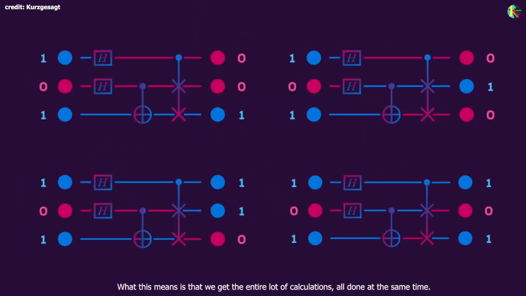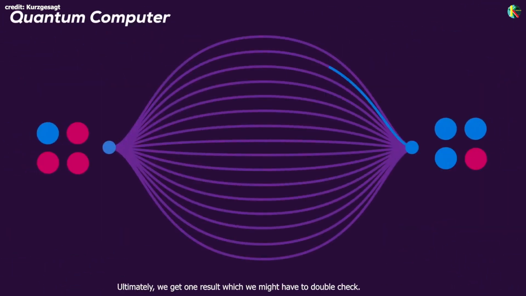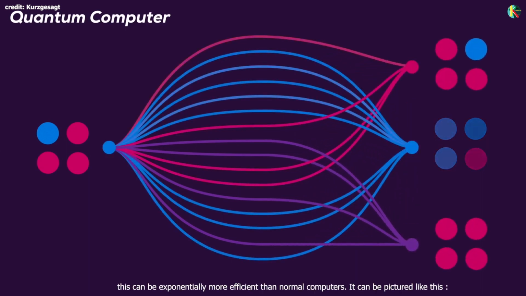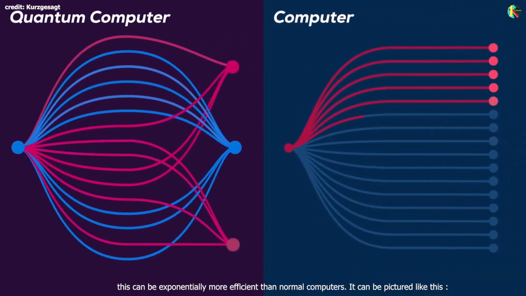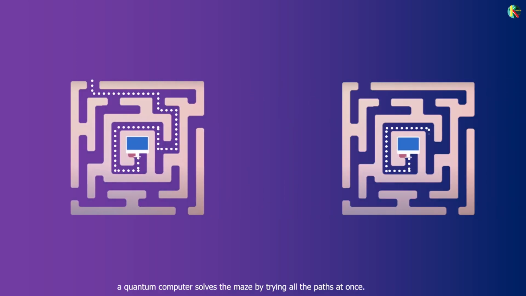What this means is that we get the entire lot of calculations all done at the same time. Ultimately, we get one result which we might have to double check, but by cleverly exploiting the entanglement and superposition, this can be exponentially more efficient than normal computers. It can be pictured like this. If a classical computer tries to solve a maze by trying each path one at a time, a quantum computer solves the maze by trying all the paths at once.